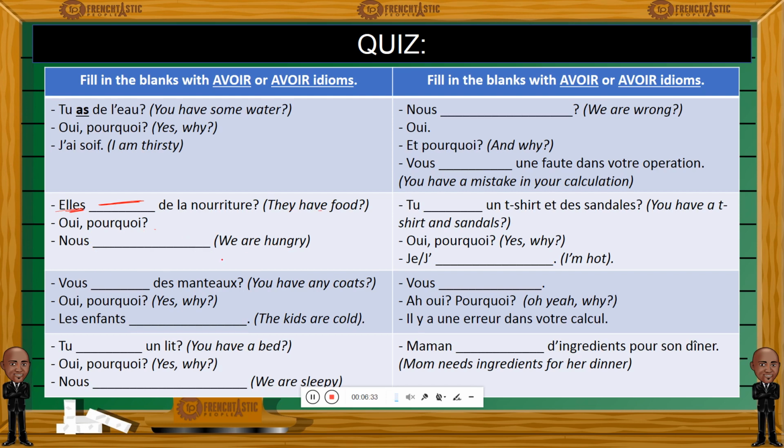So go ahead and read the following dialogues and come up with avoir or with avoir as an idiom in most cases here, and write your answers down and post them in the French lab. Make a recording of these if you can, so that everyone can listen to your French pronunciations, and we can go over that together.